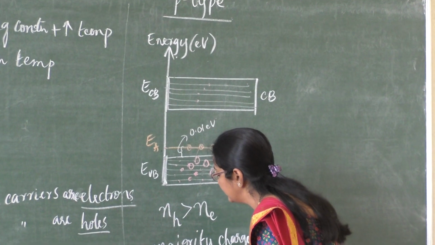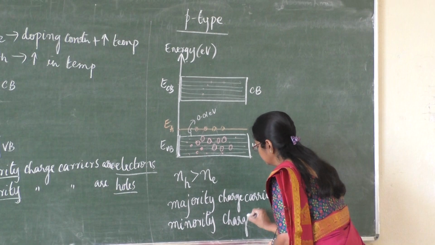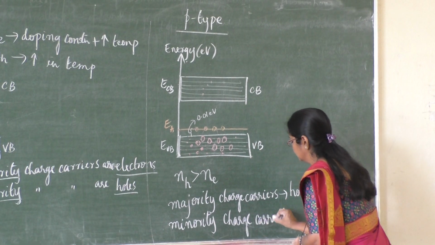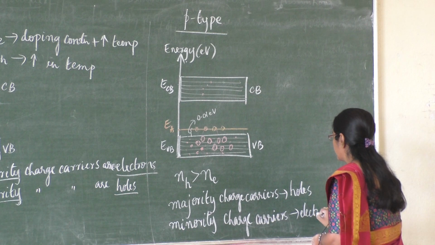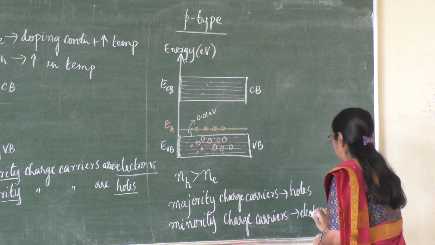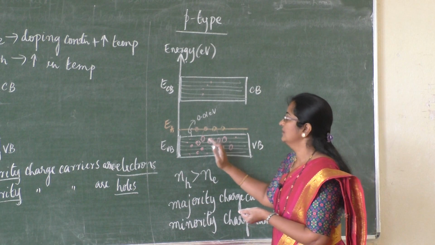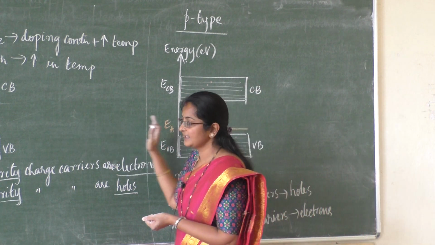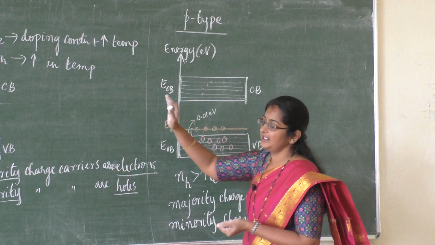Minority charge carriers here are electrons. This is the basic difference between n-type and p-type semiconductor.